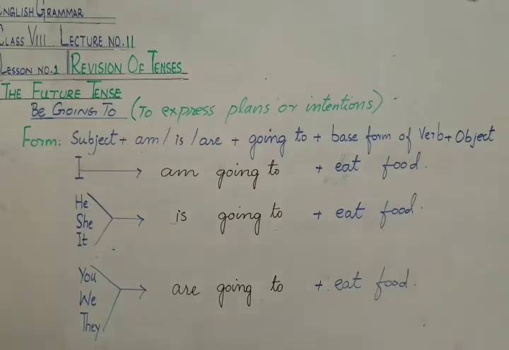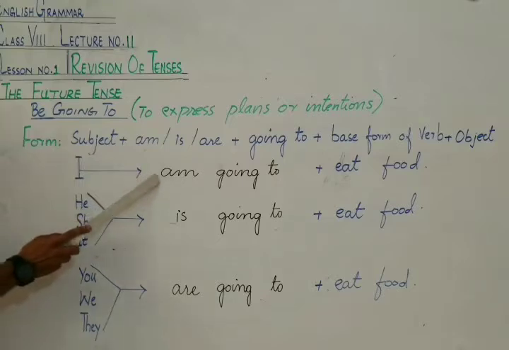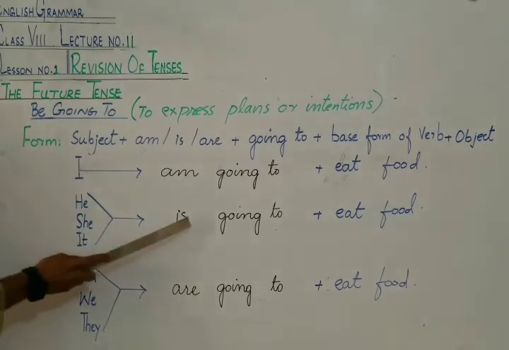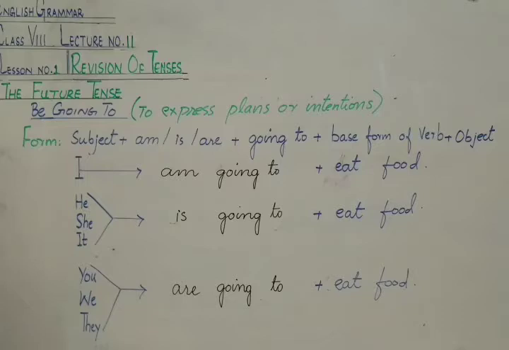If the subject is I, we would use am going to. If the subject is he, she, it, we would use is plus going to. And if the subject is you, we, they, we would use are going to.